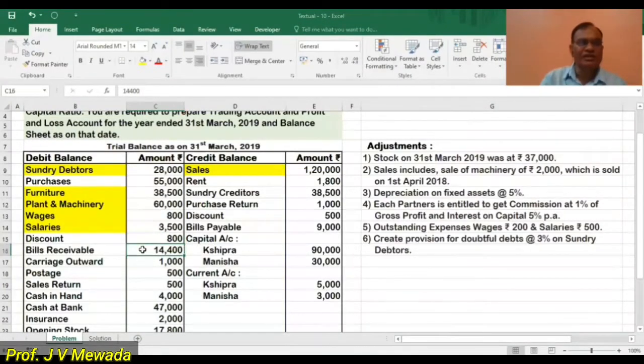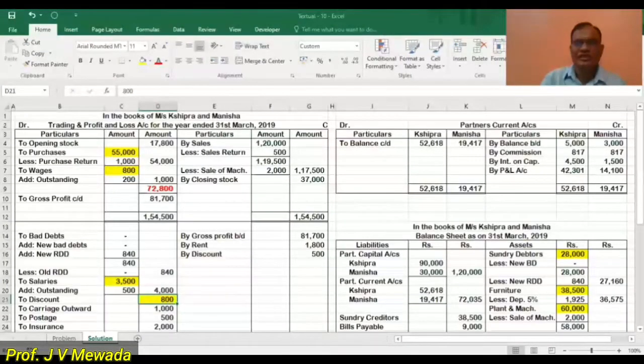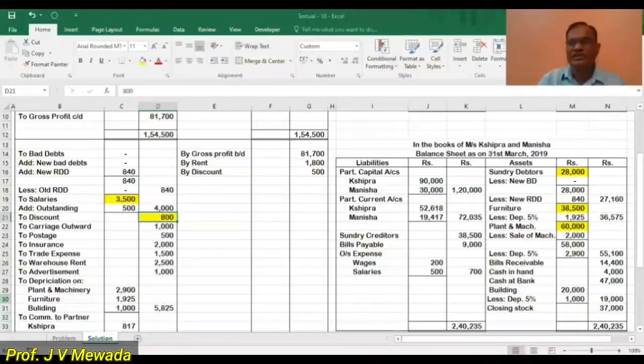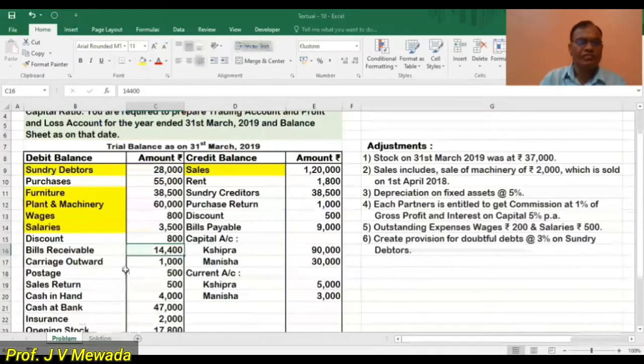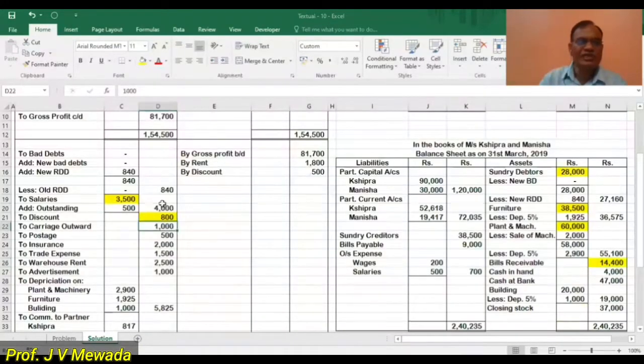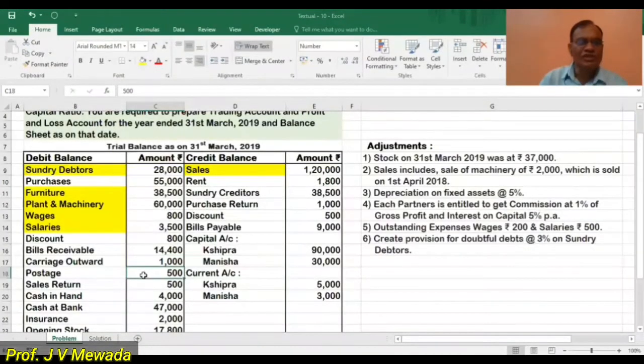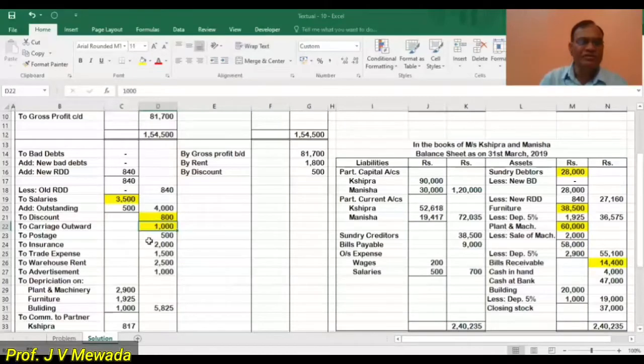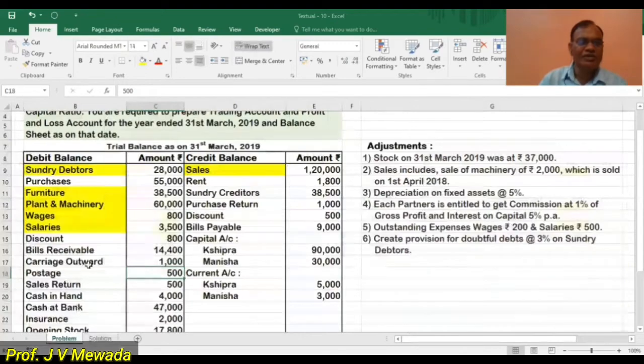Then we are having bill receivable. Bill receivable is an asset. So on the asset side, we will show bill receivable, $14,400. Then we are having carriage outward. That is carriage on sales, profit and loss debit side. Postage again in the profit and loss account. It is also an office expense. So 500 in the profit and loss account.